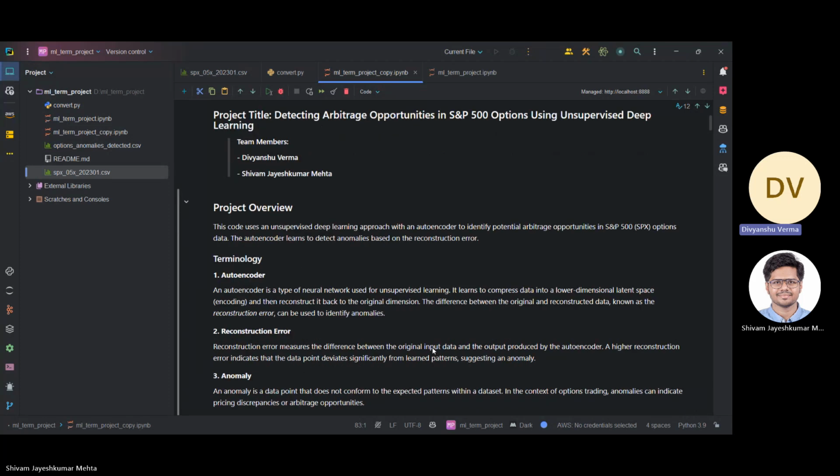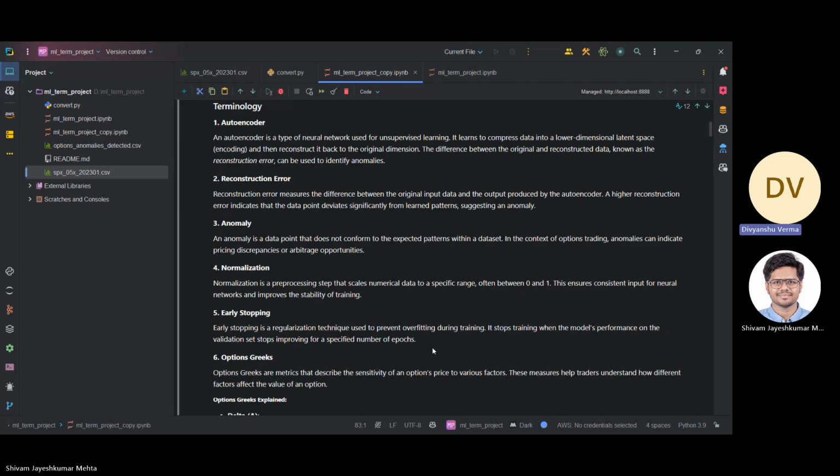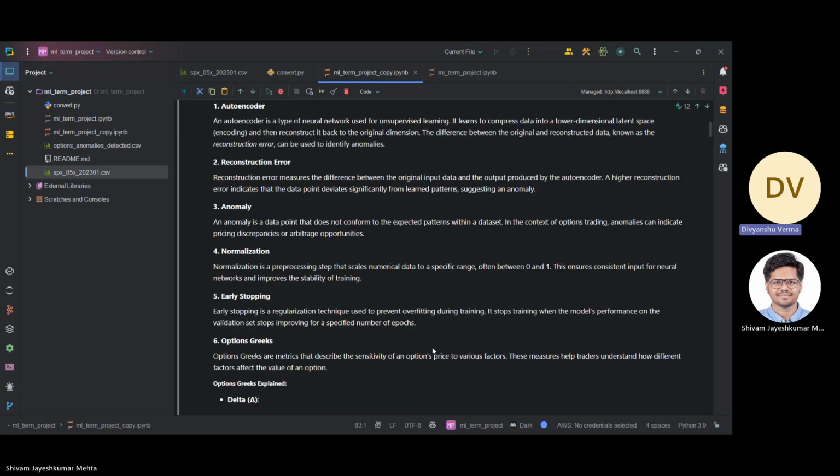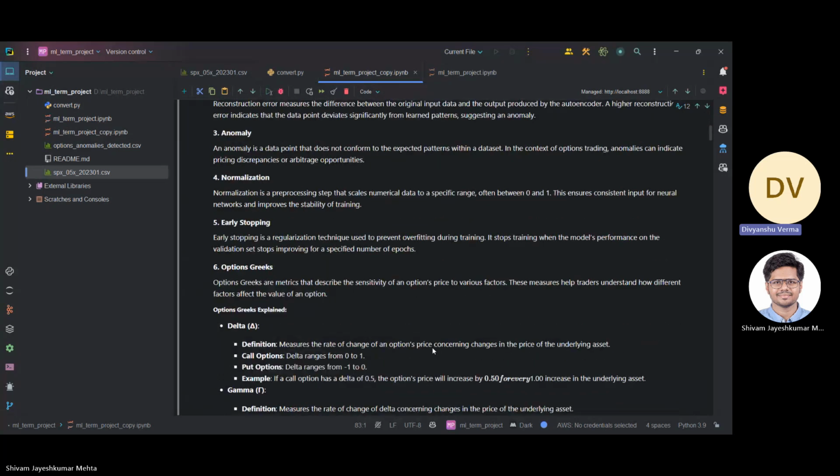Detecting arbitrage opportunity in S&P 500 options using unsupervised deep learning. This project represents a deep dive into the intersection of machine learning and trading. So to begin with, the introduction of the project.